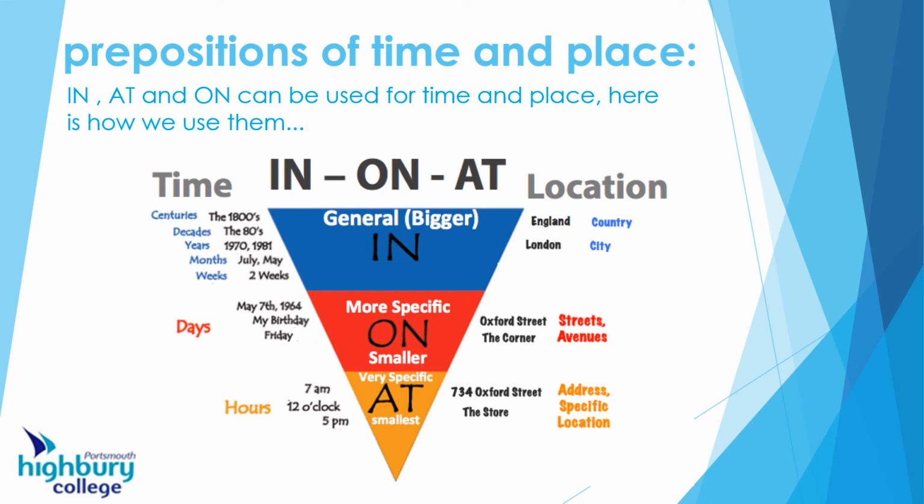And then at the bottom, we've got at. So the very, very smallest things we use at. So at home, at the bank, at college, or at for time, at 7 o'clock, at 5 o'clock. So there is a bit of a rule to help you if you can't remember how to use in or on or at when we're talking about time and when we're talking about places.